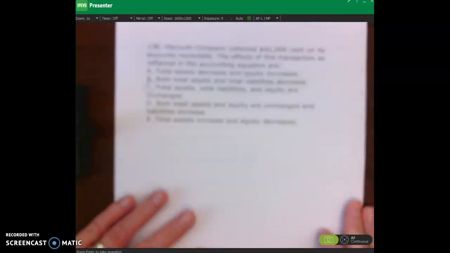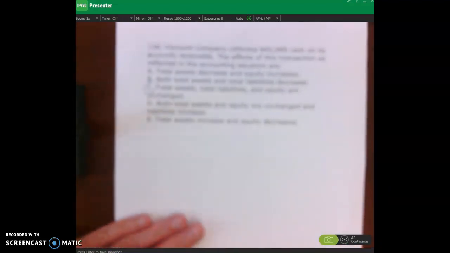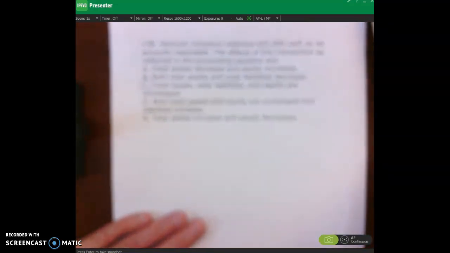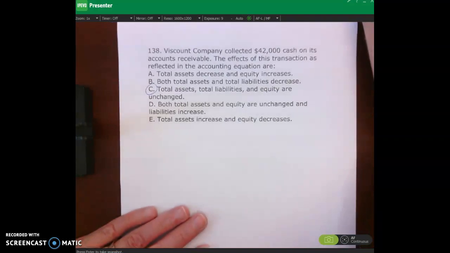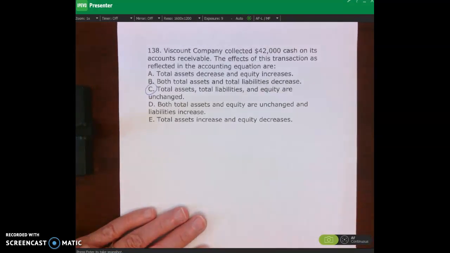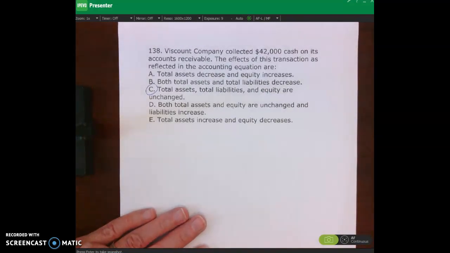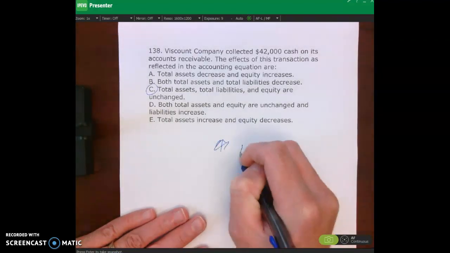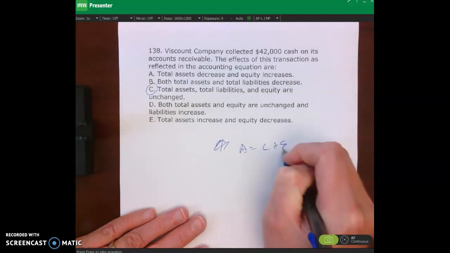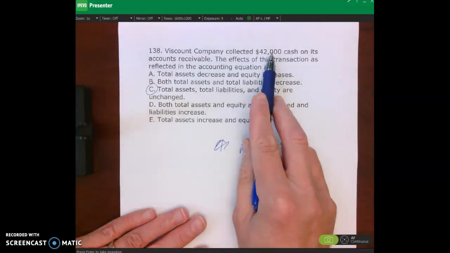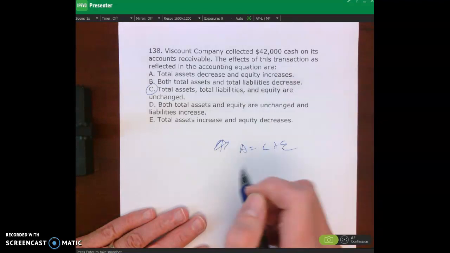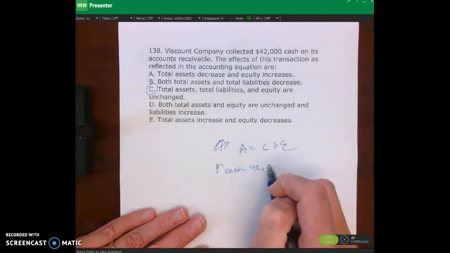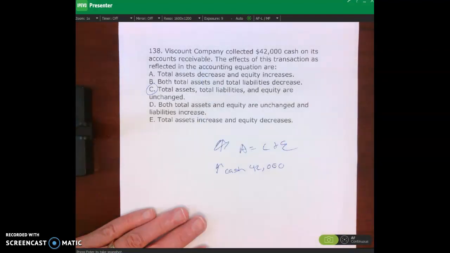Then the last one, Viscount Company collected $42,000 on its accounts receivable. Okay, so there we go. Now it's coming back into focus. Sorry about that. On its accounts receivable, the effect is what? So I'm going to write out the accounting equation. Assets equals liabilities plus equity. So what's happening? I'm collecting cash. So cash is going up by $42,000 on its accounts receivable.